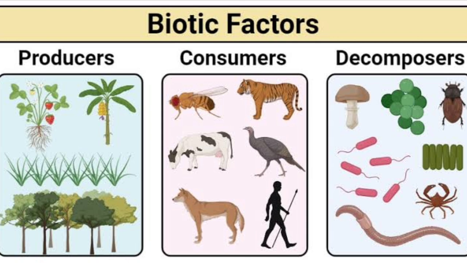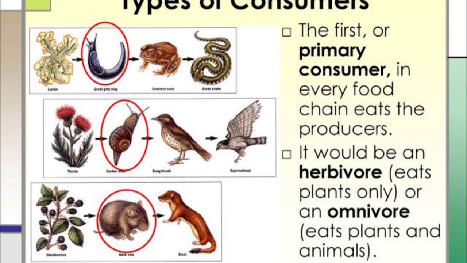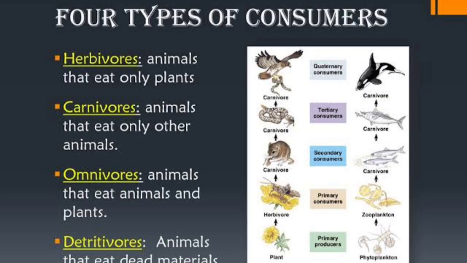Consumers. The consumers can be regarded as heterotrophs, and these are the organisms that depend on other organisms for food. Consumers are further classified into primary consumers, secondary consumers, tertiary and quaternary consumers. So what is a primary consumer? They are always herbivores which depend on the producers for food. Next, secondary consumers. They are organisms that depend on the primary consumers for energy. They can either be carnivores or omnivores. Tertiary consumers. They are organisms that depend on secondary consumers for food, and tertiary consumers can also be carnivores or omnivores.